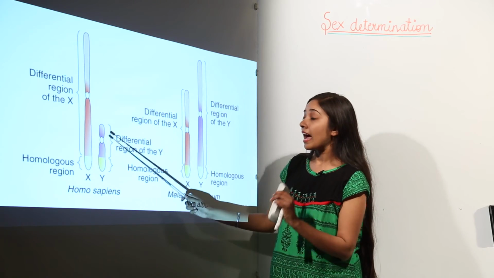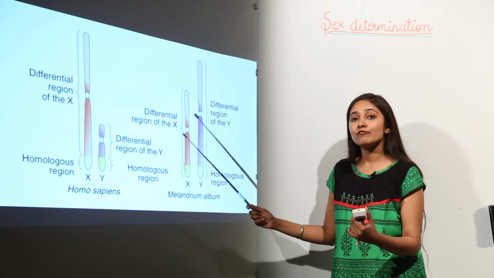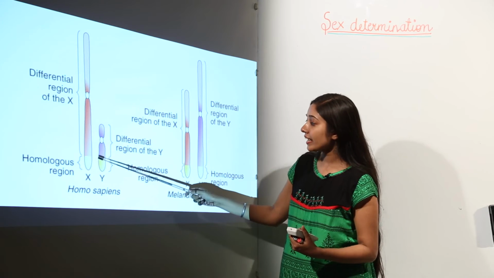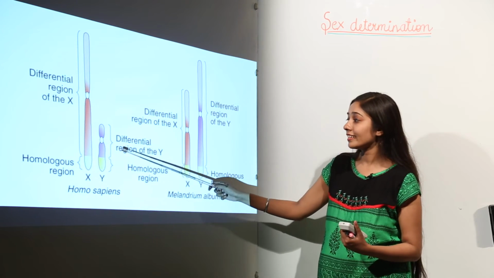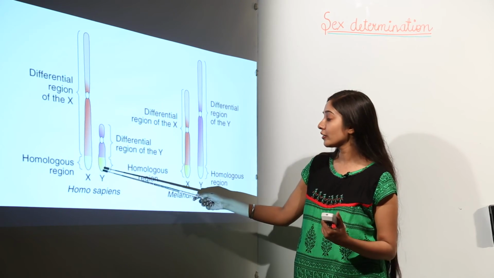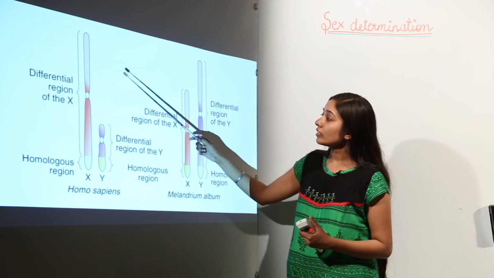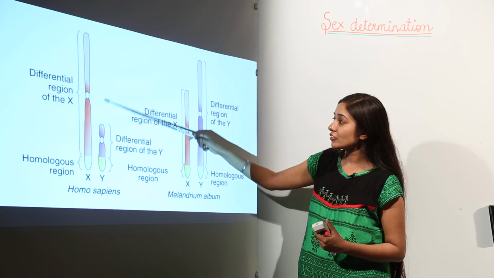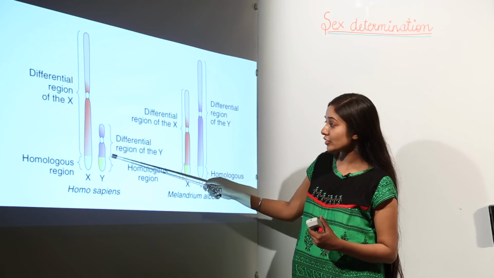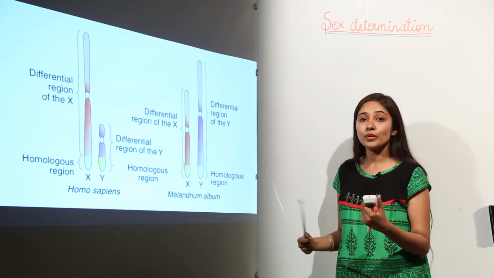So the differential region on the X chromosome or the differential region on the Y chromosome is going to have the genes completely for sex. But in case of homologous regions, in case of the X chromosome or the Y chromosome, they will not have genes completely linked with sex. So the differential region of the X chromosome and the differential region of the Y chromosome are going to encode for what?